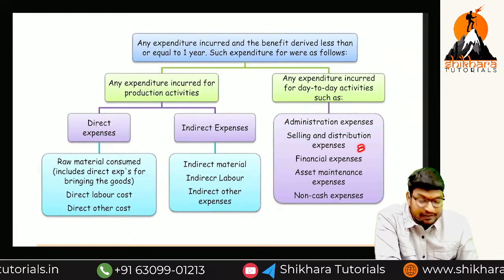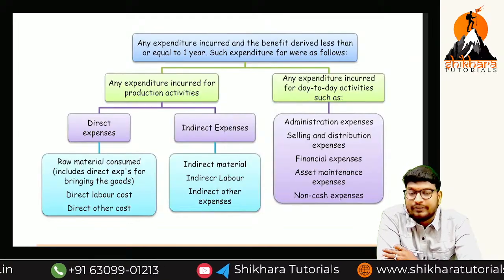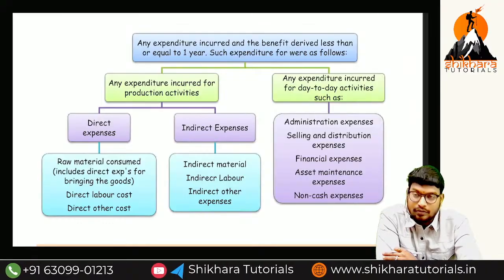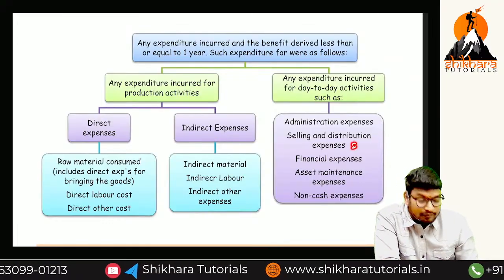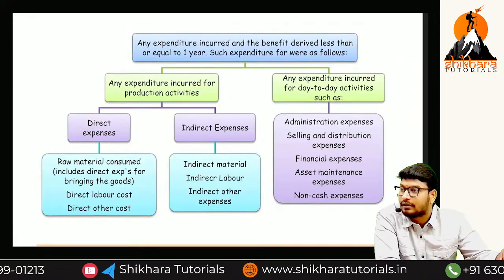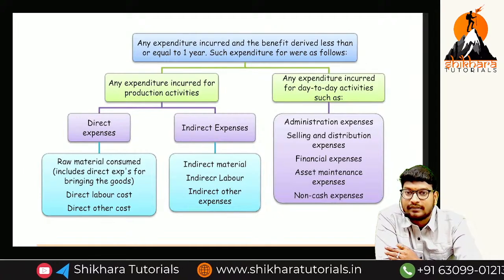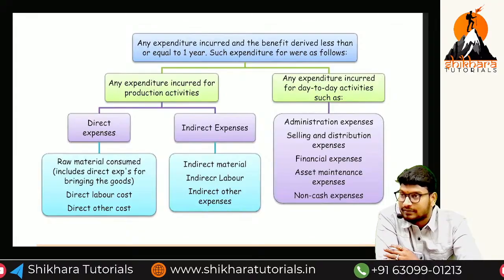Next one, selling and distribution. In order to run a college, we need marketing. Without marketing, we cannot go out and do business. Through marketing, we go to the colleges, give demos, receive data from the colleges, and make telecalls in order to gather students.